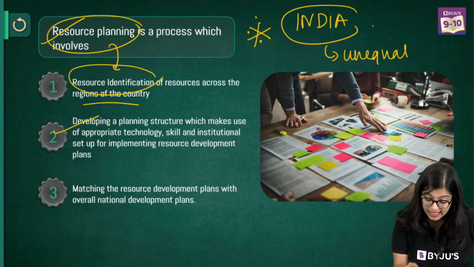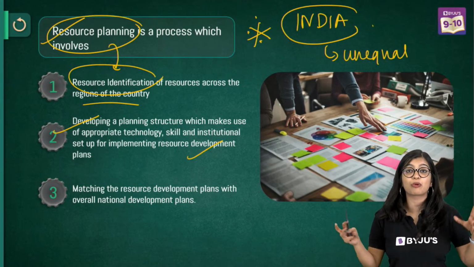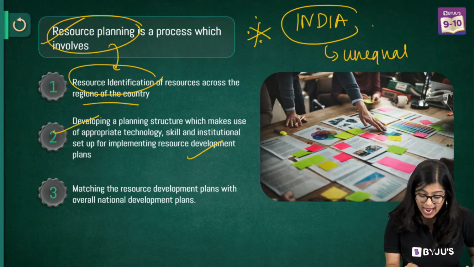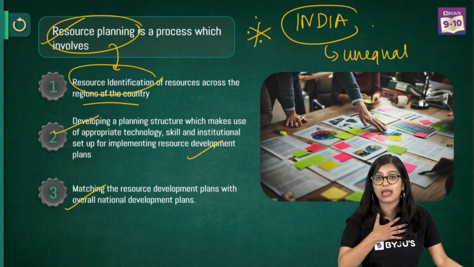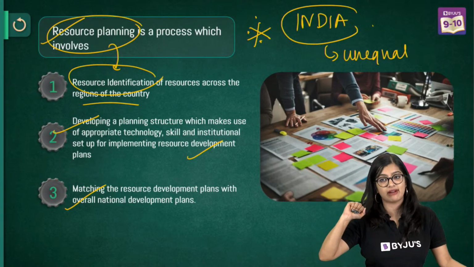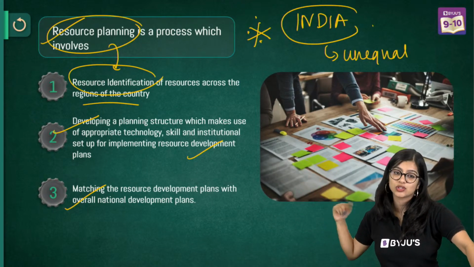Then of course we develop a plan so that we can utilize them wisely, and see whether I have the proper technology and whether people are skilled enough to use it. And then to make sure that whatever plan I make is not just my own plan of development, but aligns with the nation's development as well. So this is what we understand as resource planning.